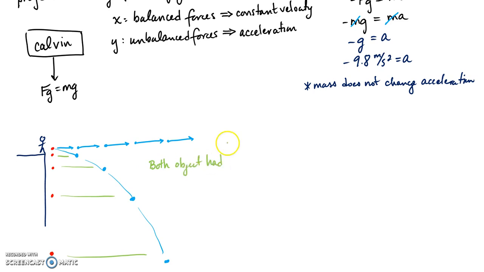And the key reason for this is because both objects had the following. They had the same acceleration. I'm going to put a little y here. They have the same acceleration in the y-plane. They also had the same initial velocity in the y-plane. Both of them happen to be equal to 0. And the acceleration were both equal to 9.8 down, so that's why I put the negative.